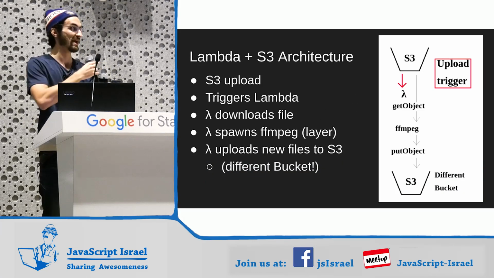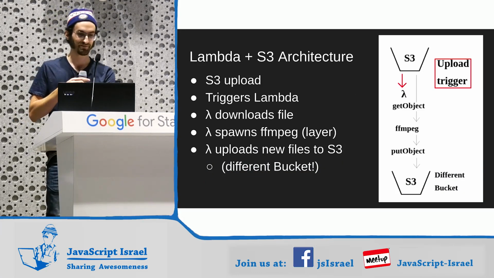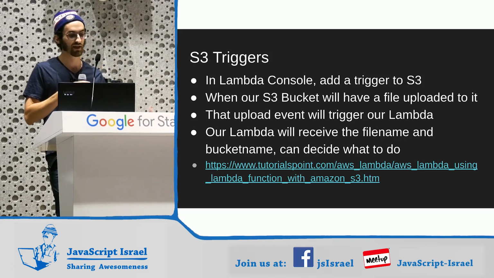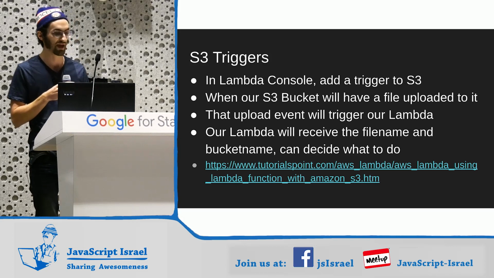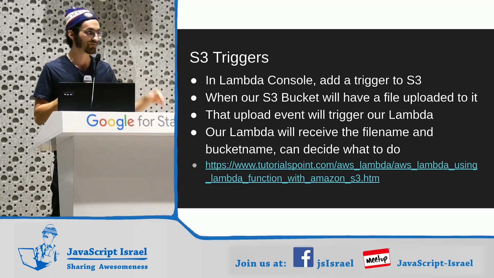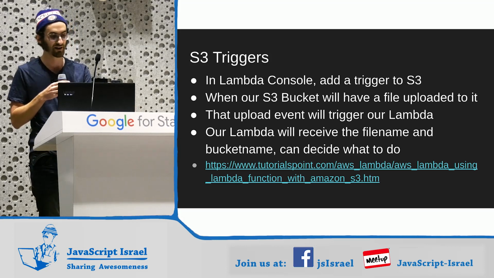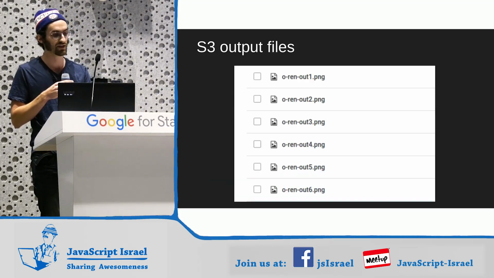And I made that in MS Paint, so hashtag old school. So the S3 triggers, I put a slide in here in case you're interested in doing the tutorial from Amazon. There's a few wrinkles in there, but mostly it is what you think it is. You want a file, and when that file comes in, you get new files out.